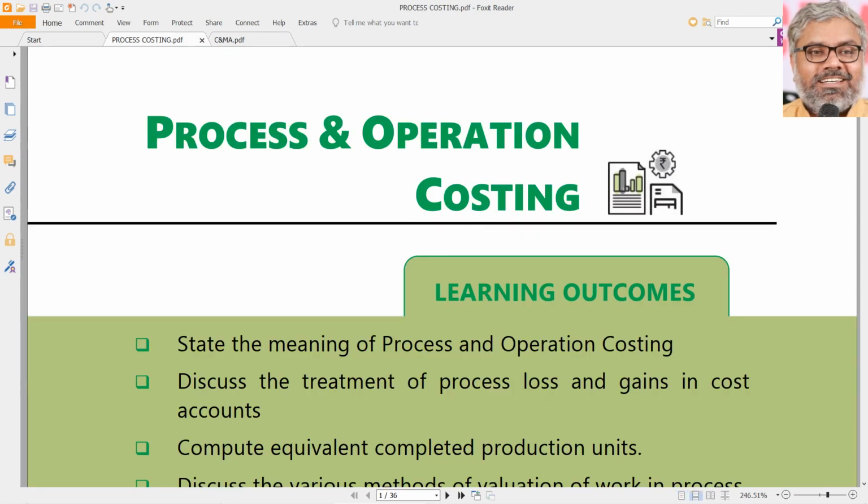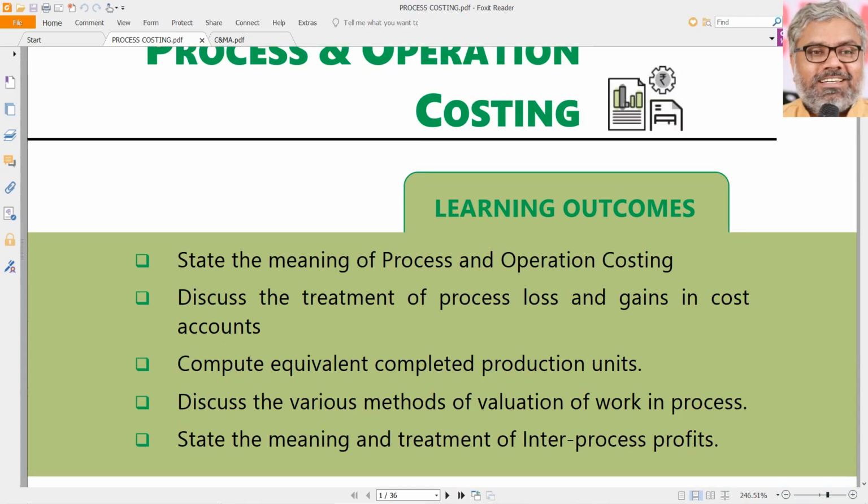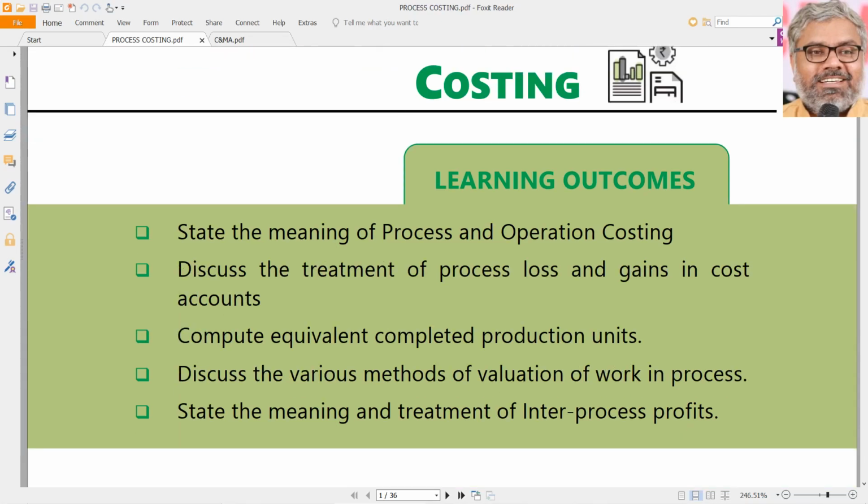Today let's discuss one of the important topics in cost and management accounting, that is process costing or operation costing. Though there are subtle differences, basically we can call this process costing. In this chapter, particularly we have to understand what is the meaning of process costing or operation costing, and how to treat the losses and gains, whether normal loss or normal gain or abnormal loss or abnormal gain in the cost accounts.